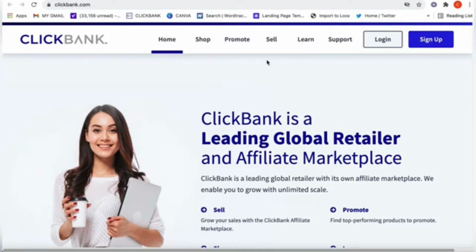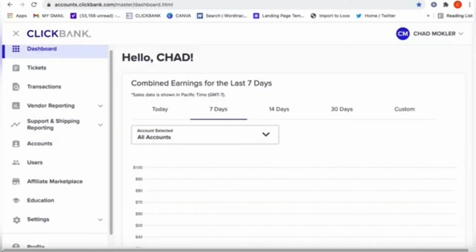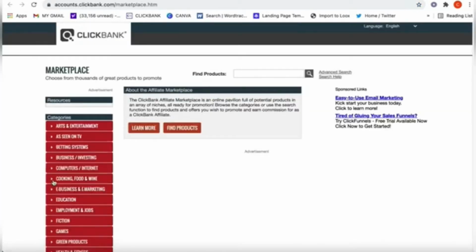So if you don't have a ClickBank account, sign up for one. It takes about 10 seconds. It's also free to use, so let's do that. And once you've done that, you'll be taken to your dashboard, which looks like this. So we want to scroll down to where it says Affiliate Marketplace, and this is where we need to find